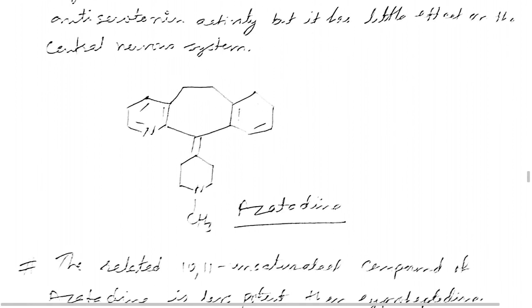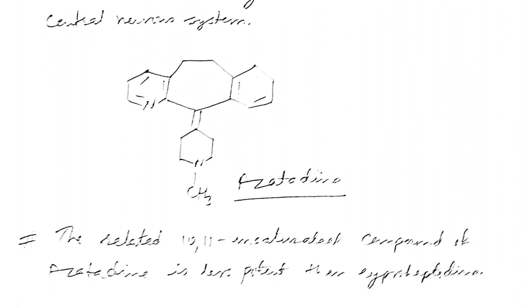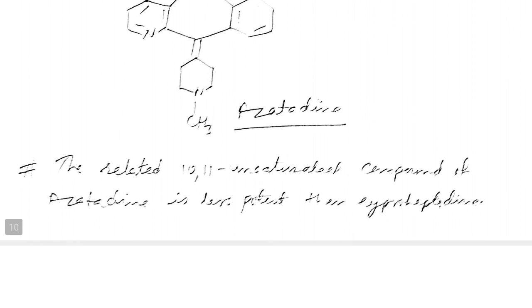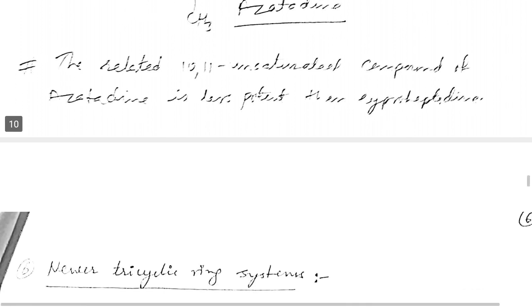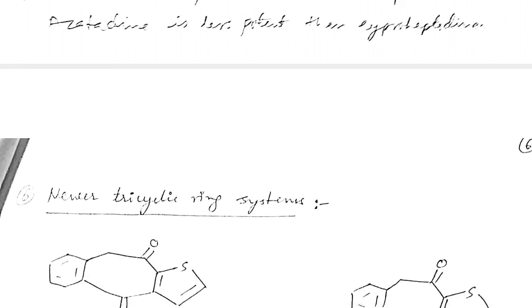Azatadine, the derivative of cyproheptadine, is similarly a 10, 11 unsaturated compound, and it is less potent than cyproheptadine. So cyproheptadine is a more potent tricyclic system. Phenothiazine derivatives mainly have the CNS effect.